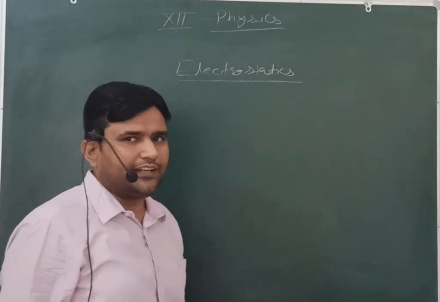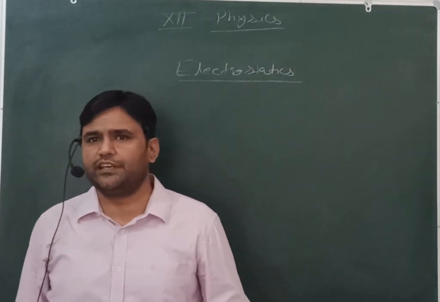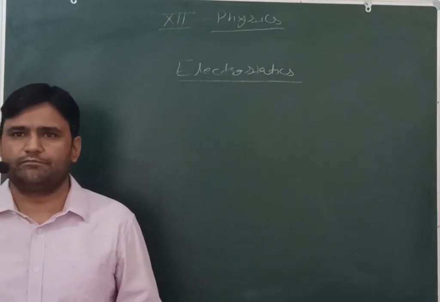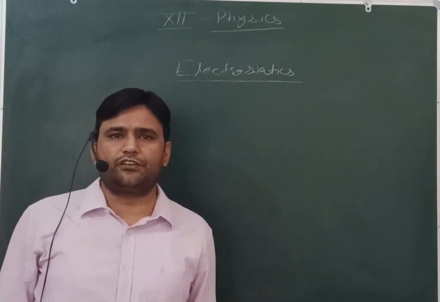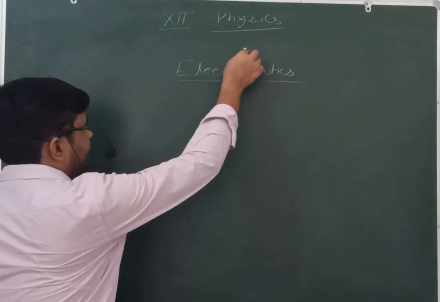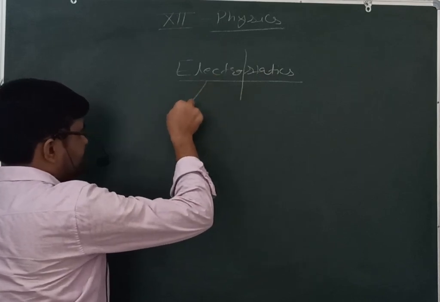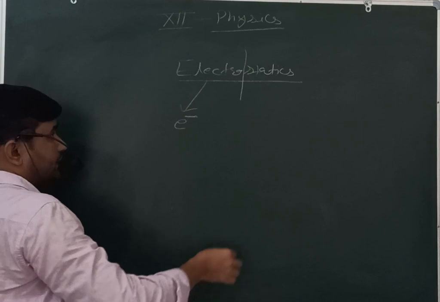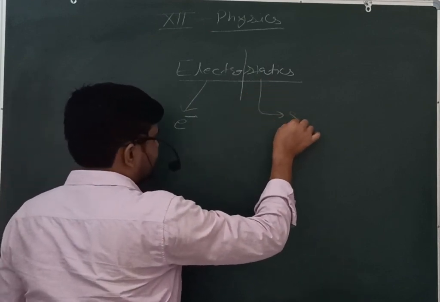First thing, what is electrostatic? स्थिर विद्युतिकी है क्या? When we are talking about the charge, अब देखिए चार्ज इससे क्यों जुड़ा? This electrostatic part is divided into two parts. First one is electro, it means related to the electron, and the second is related to the static.